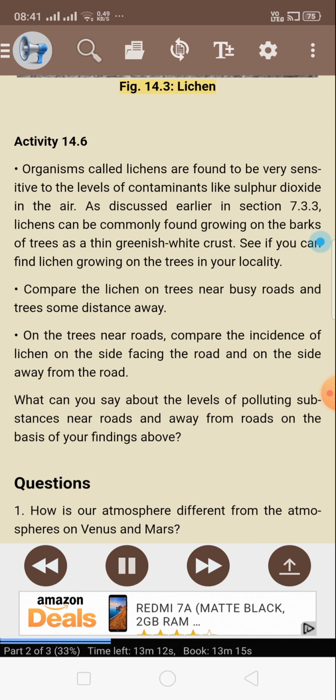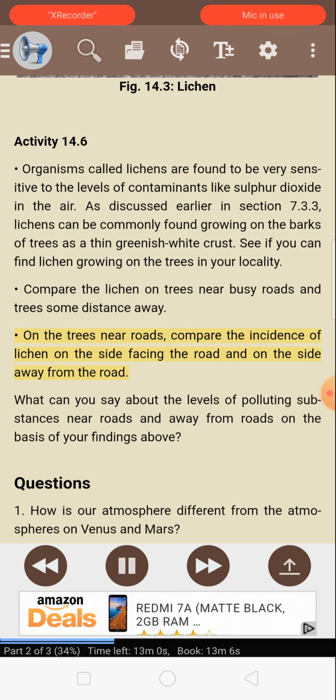Figure 14.3, lichen. Activity 14.6. Organisms called lichens are found to be very sensitive to the levels of contaminants like sulfur dioxide in the air. As discussed earlier in section 7.3.3, lichens can be commonly found growing on the barks of trees as a thin greenish-white crust. See if you can find lichen growing on the trees in your locality. Compare the lichen on trees near busy roads and trees some distance away. On the trees near roads, compare the incidence of lichen on the side facing the road and on the side away from the road. What can you say about the levels of polluting substances near roads and away from roads on the basis of your findings above?